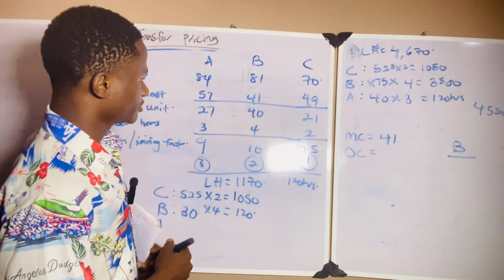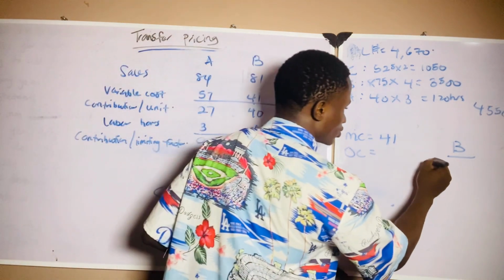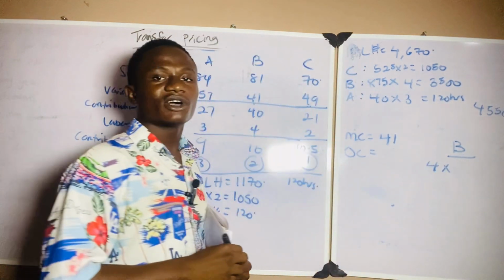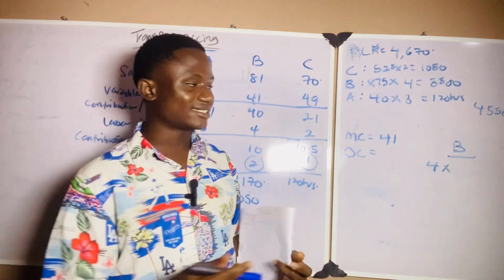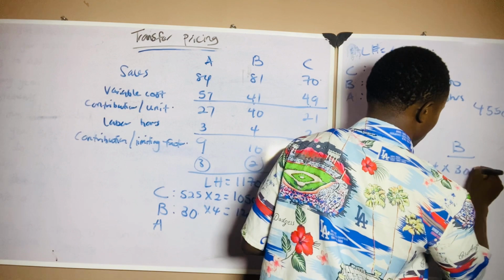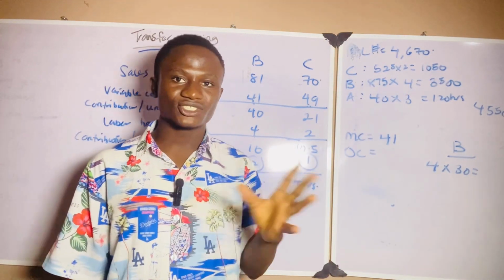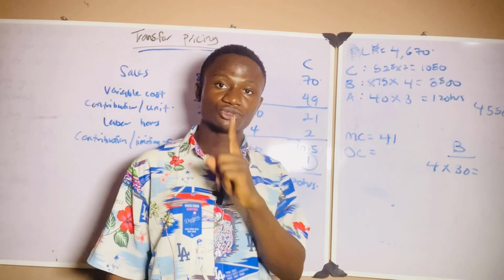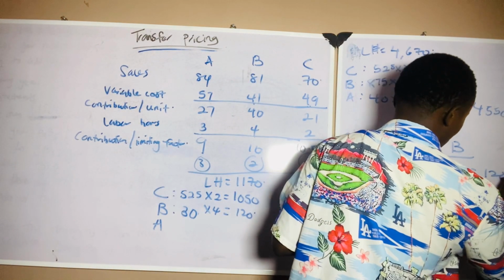It takes 4 hours to produce 1 unit of B, times 30, because the other division only needs 30 units. So 4 times 30 gives us 120 hours.